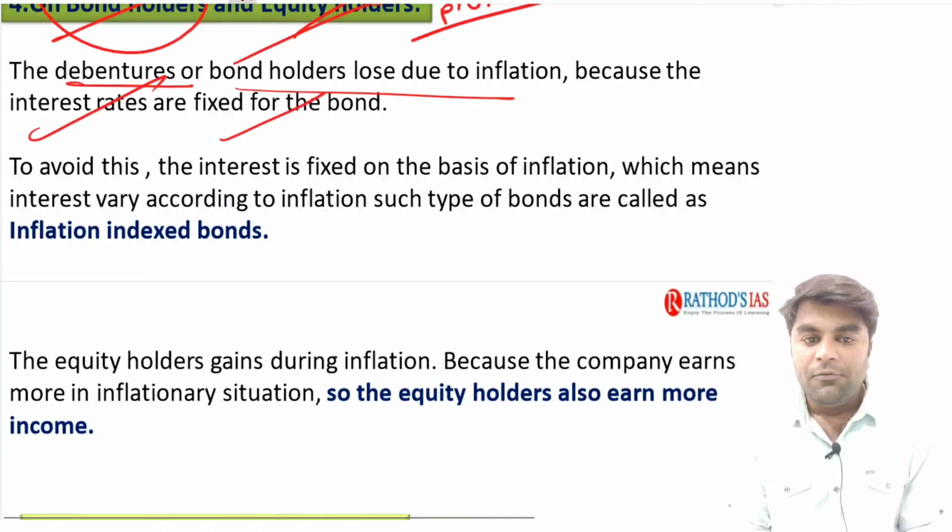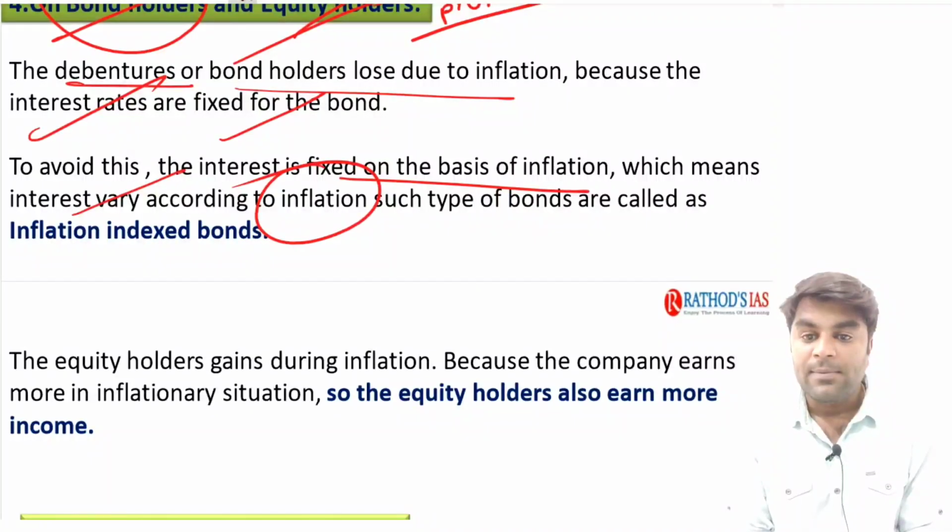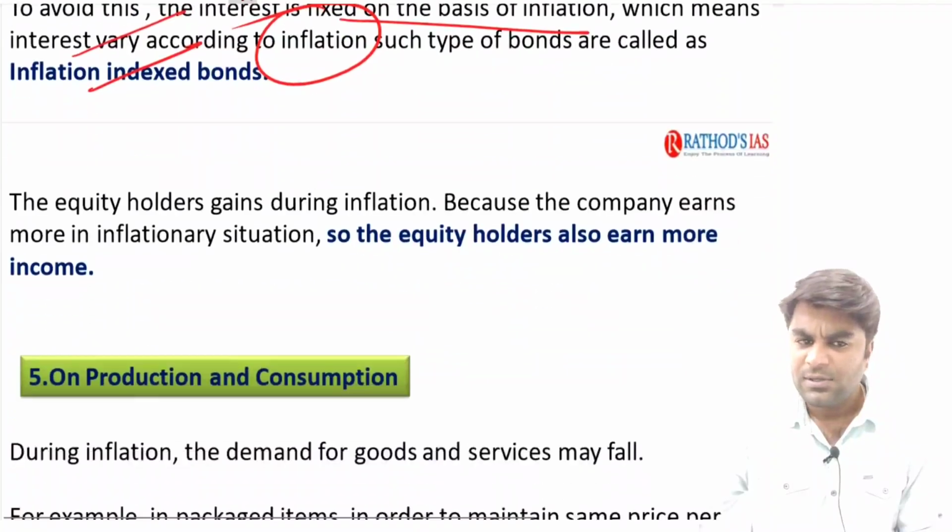To avoid this, the interest rate is fixed on the basis of inflation, which means interest varies according to the inflation. Such types of bonds are called inflation indexed bonds. So simple.